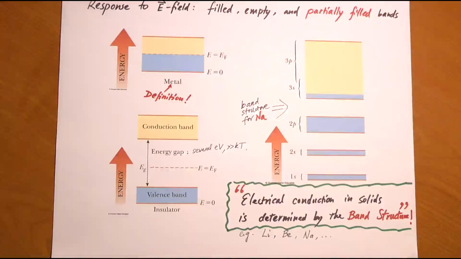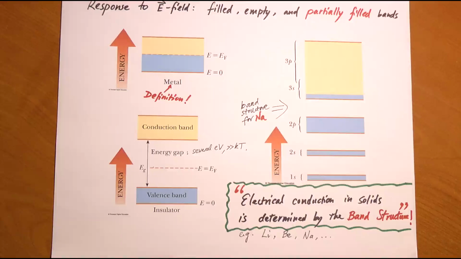So how does our theory of energy band help us understand why metals conduct electricity and insulators do not? We have to look at what happens when you expose an energy band to an electric field. If there's an electrical current flowing along the direction of the electric field in response to that electric field, then we say it's a good conductor. If that current is very small or zero, then we say it's an insulator.